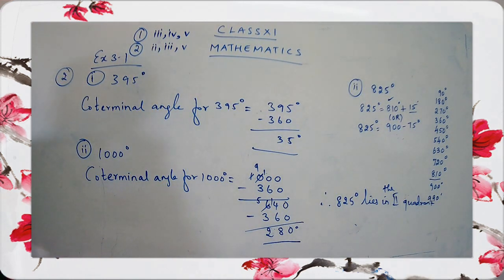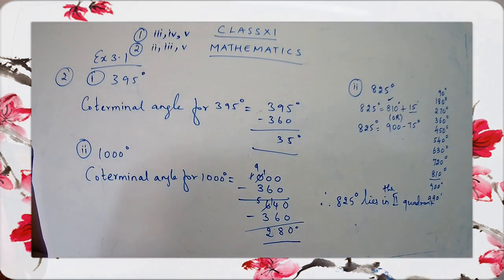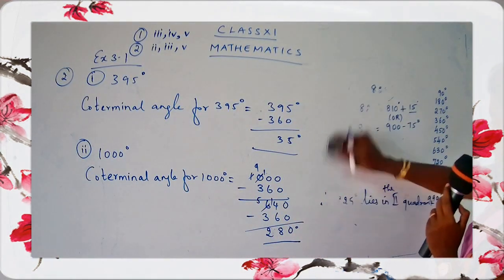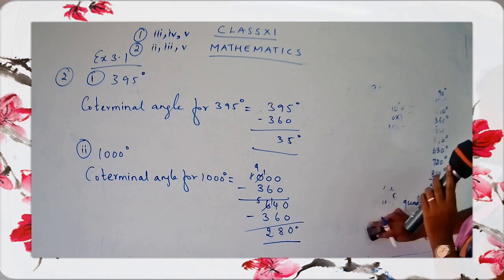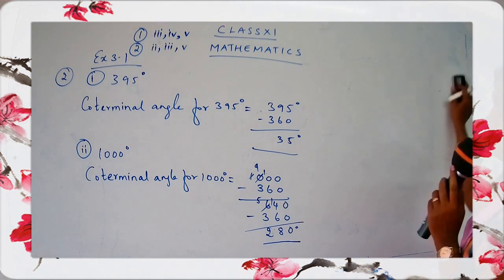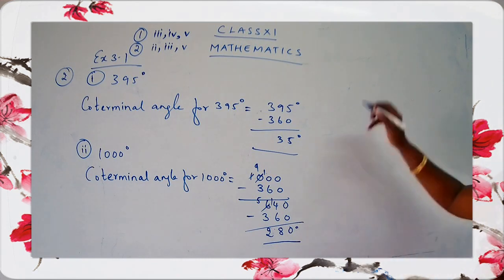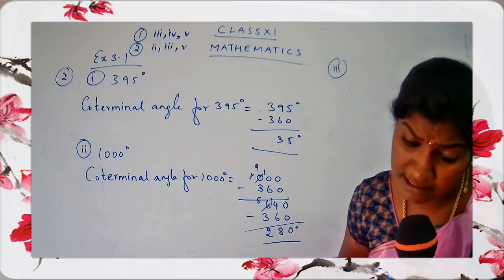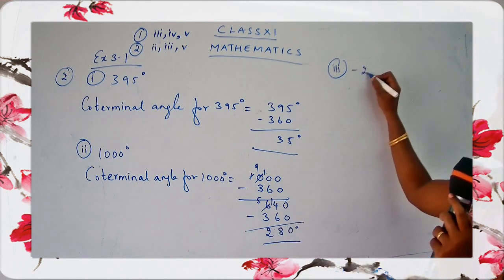So you can just put the number as 3. Shall I take the number as 3? Do not get confused, children. I'm just changing the number because I'm giving you some extra questions. Okay. So I have changed the numbers. So sum number 3, I'll just take it as minus 270 degree, okay.